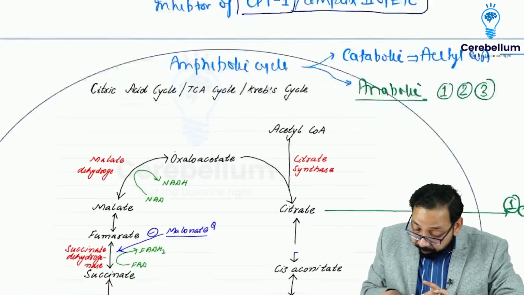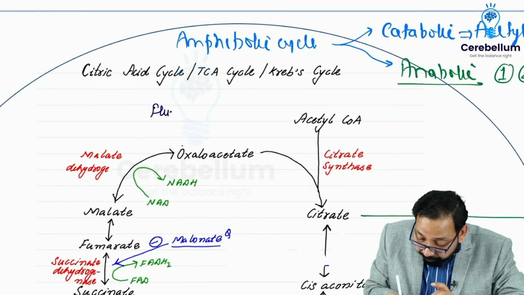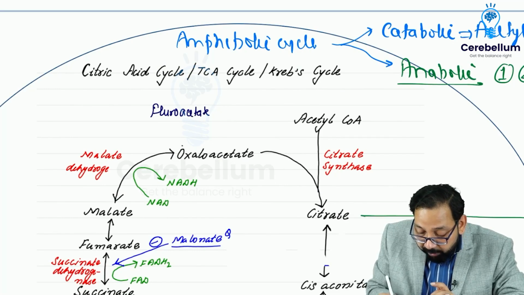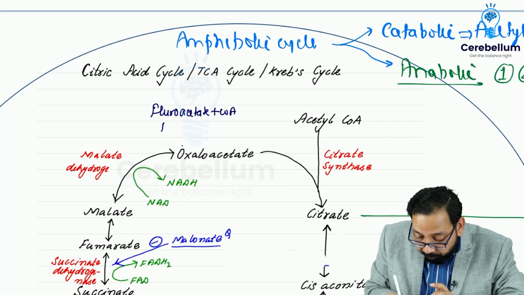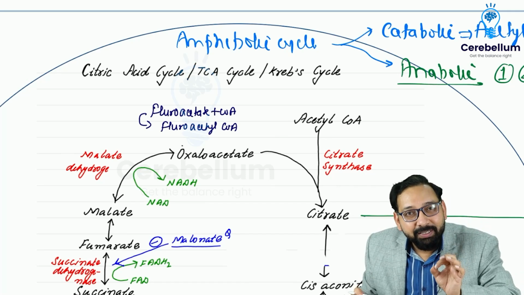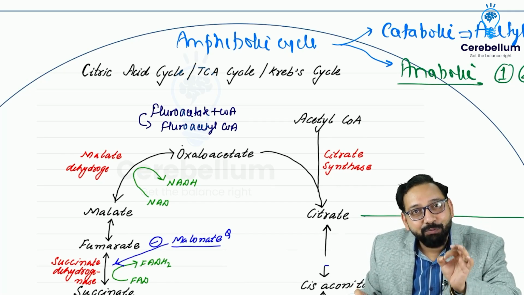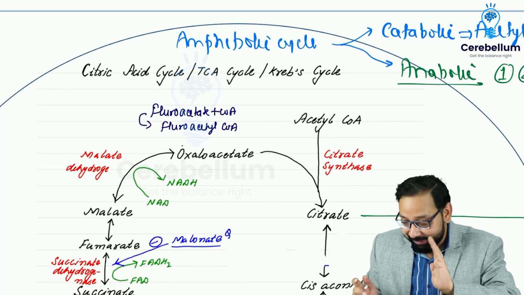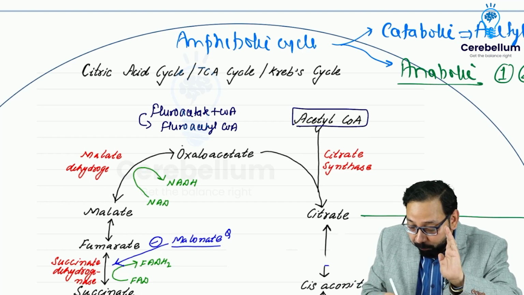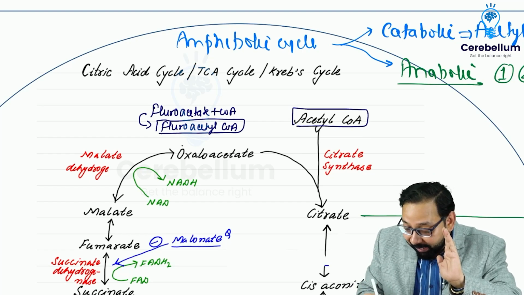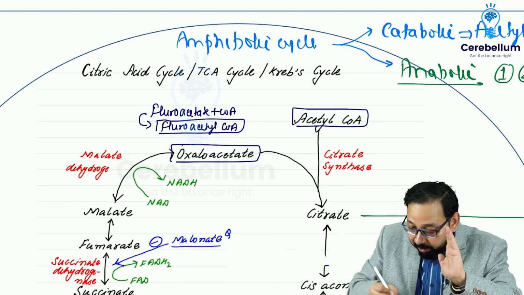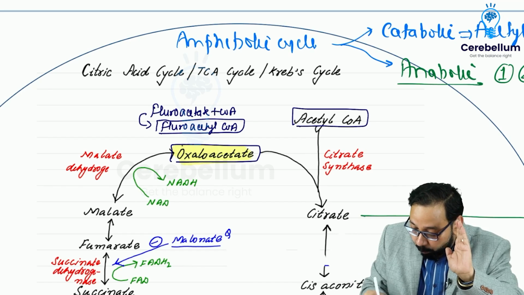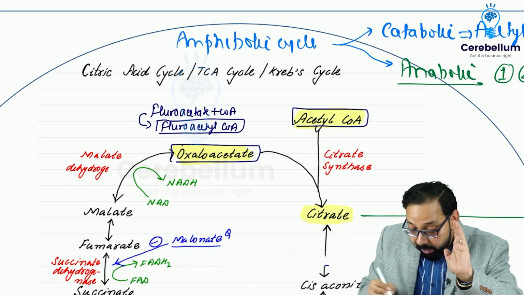I write here. Fluoroacetate binds with coenzyme A to form fluoroacetyl coenzyme A. Actually, fluoroacetate is nothing but acetate in which fluoride is there. So it will behave just like acetate. Acetate forms acetyl coenzyme A. Fluoroacetate will form fluoroacetyl coenzyme A. Acetyl coenzyme A binds with oxaloacetate to form citrate.